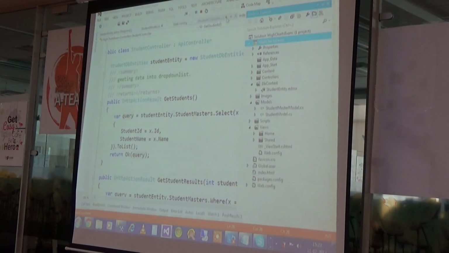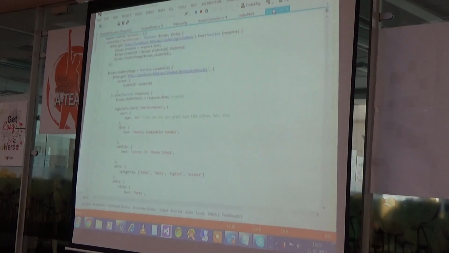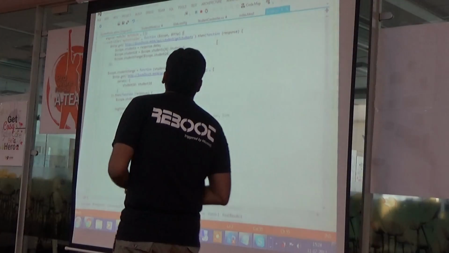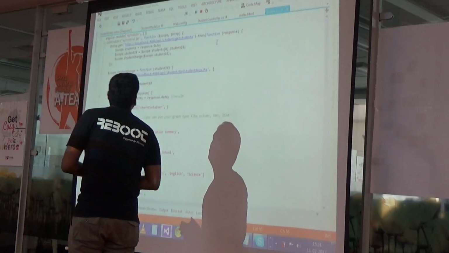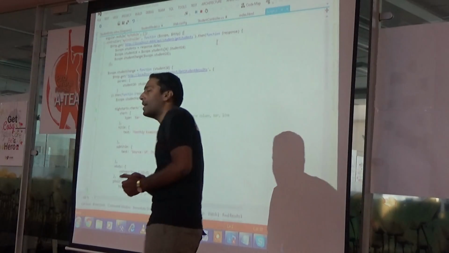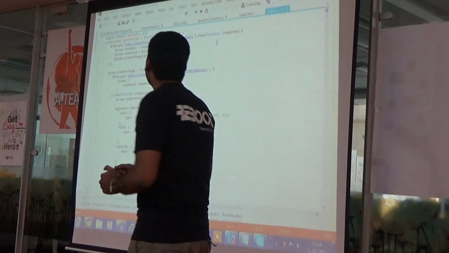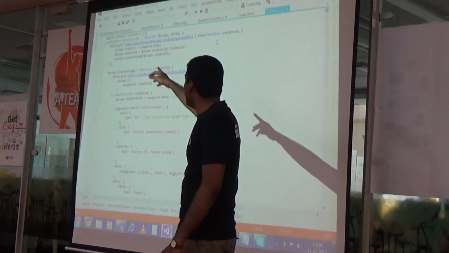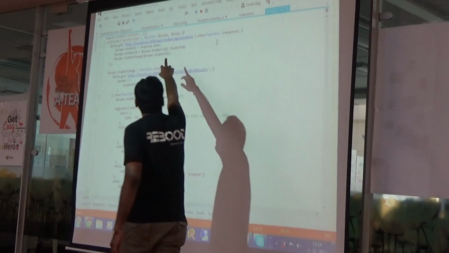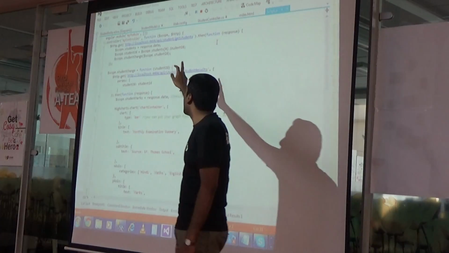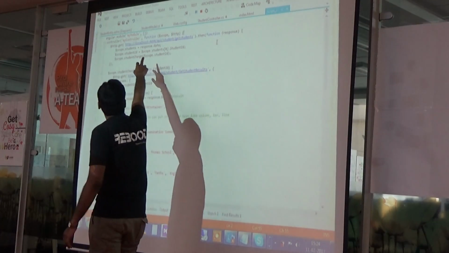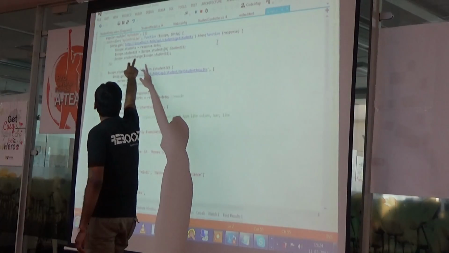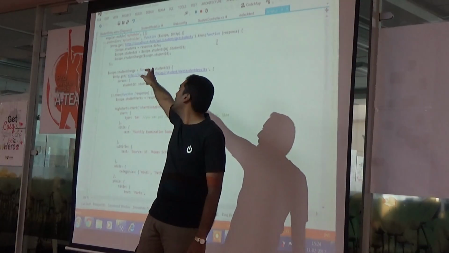You can see here I have a script.js. In the script.js we have a module called the Angular module. Here I am using only one module and one controller, and you can see I have used two services, $scope and $http. Why am I using $http? Because I want to send a request and get a response. So $http.get will send this particular URL as a request, and in response.data, you can see I am using a scope model of students. So the whole list of students will be stored in students.